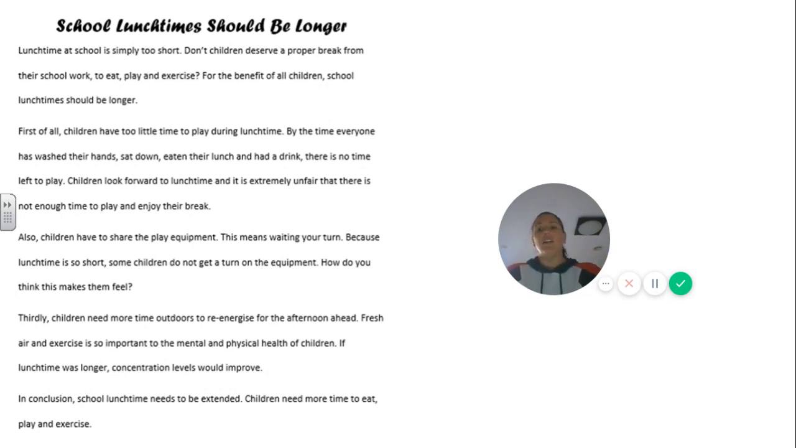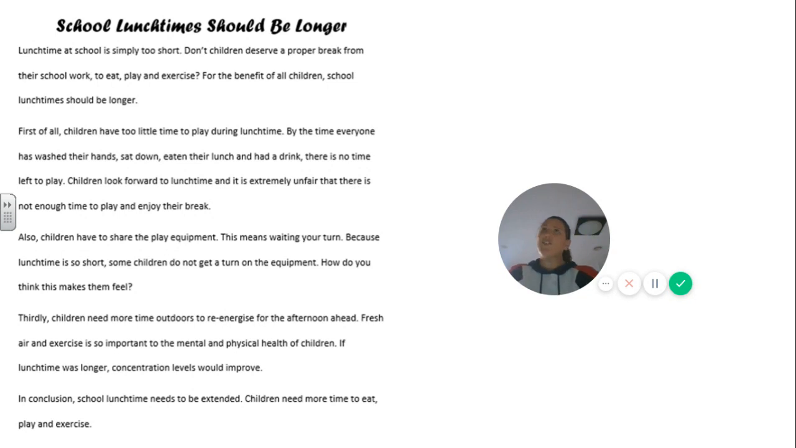First of all, children have too little time to play during lunchtime. By the time everyone has washed their hands, sat down, eaten their lunch and had a drink, there's no time left to play. Children look forward to lunchtime and it is extremely unfair that there is not enough time to play and enjoy their break.